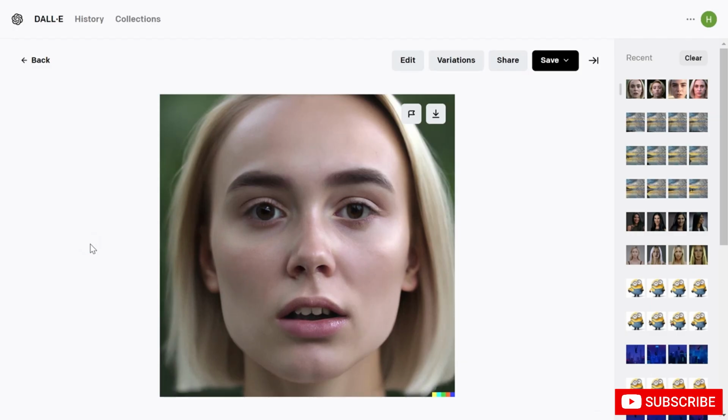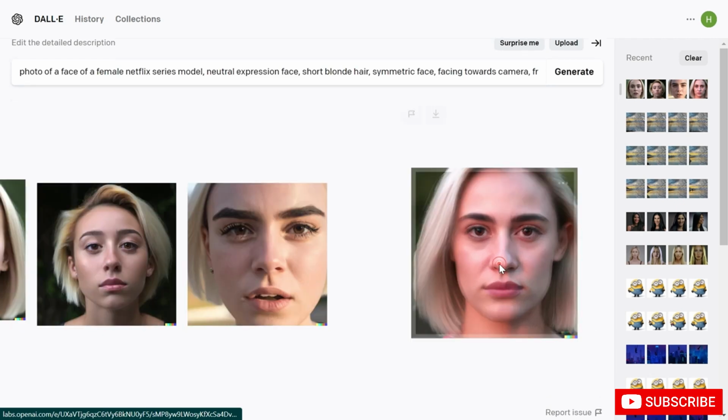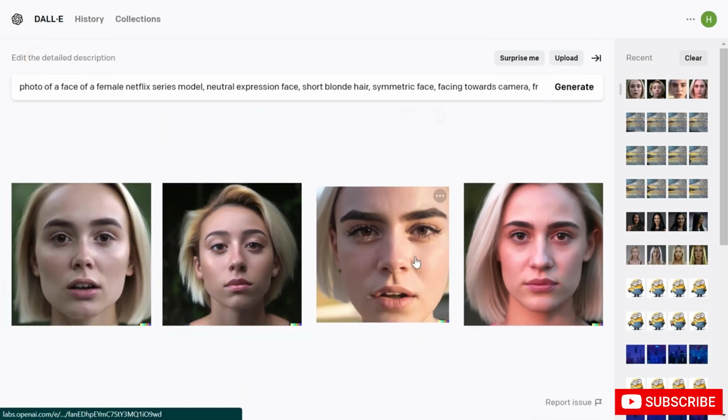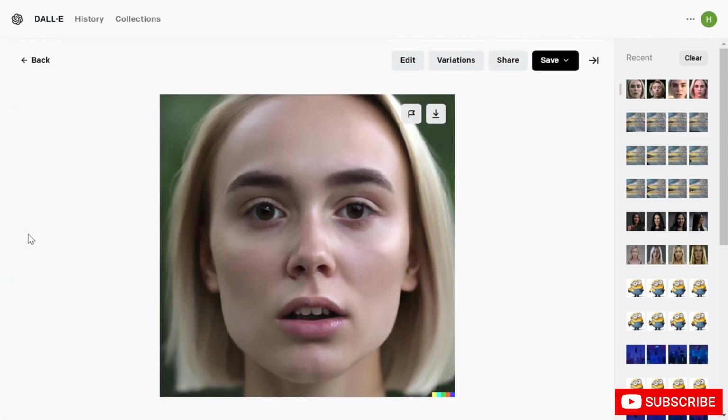I have created a photorealistic image and it is a really good portrait created with the help of DALL-E. We can also add red colored eyes or blue colored eyes, and we can also talk about the lipstick if you want. We can add other stuff as well, but with this type of information, as I showed you, we can create photorealistic portraits with the help of DALL-E, and this person does not exist in real life. We have just created it with the help of AI.